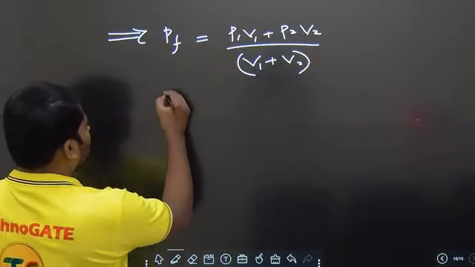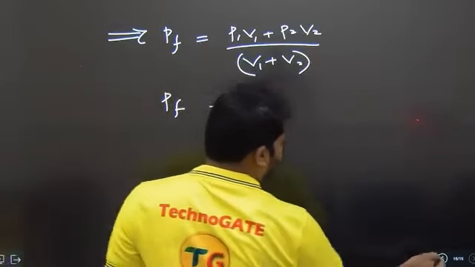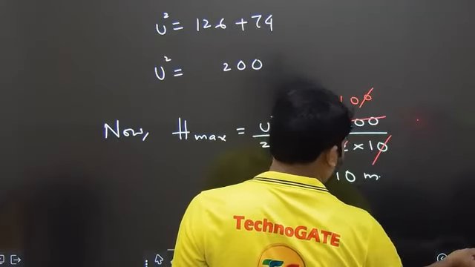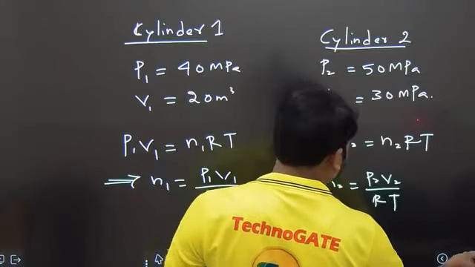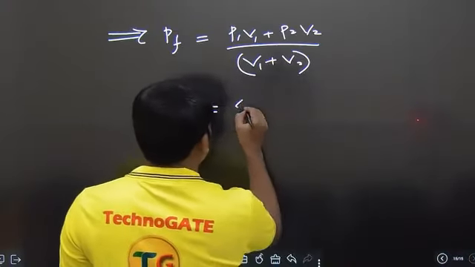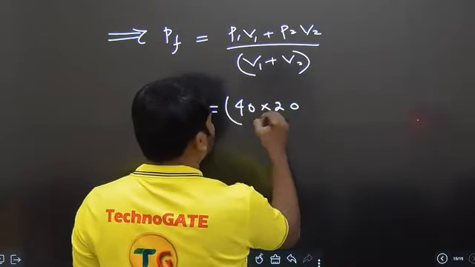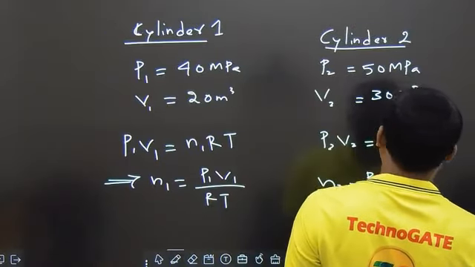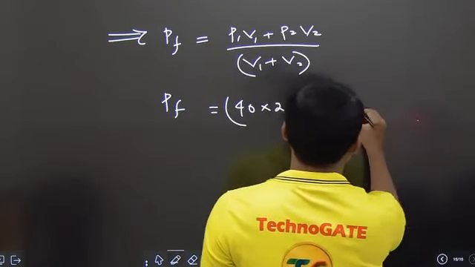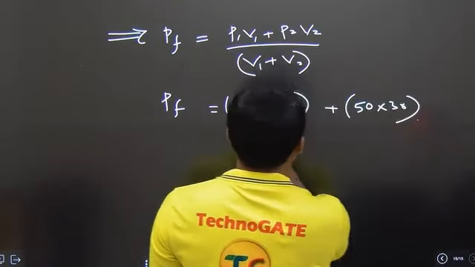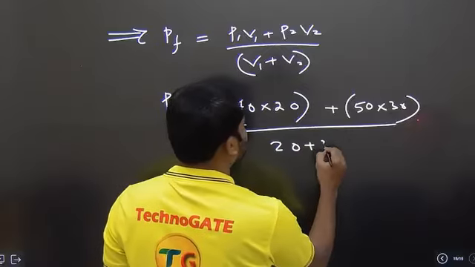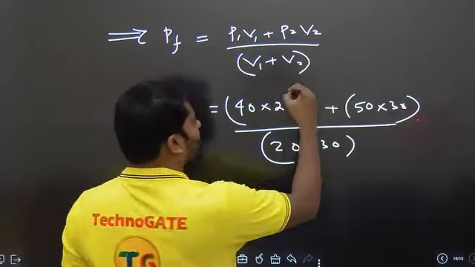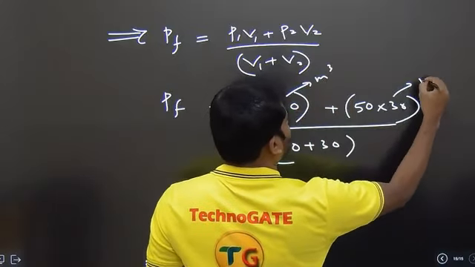Okay, so here P1 V1 value is 40 into 20, plus P2 V2 is 50 into 30, whole by V1 plus V2, that is 20 plus 30. This particular volume is anyway in SI units, because this is meter cube.